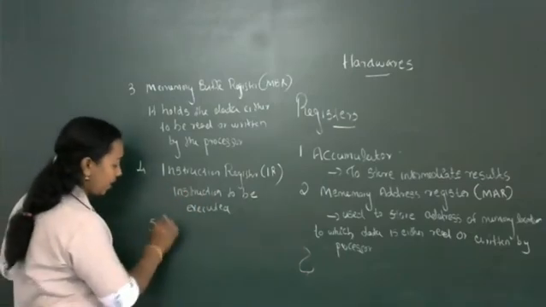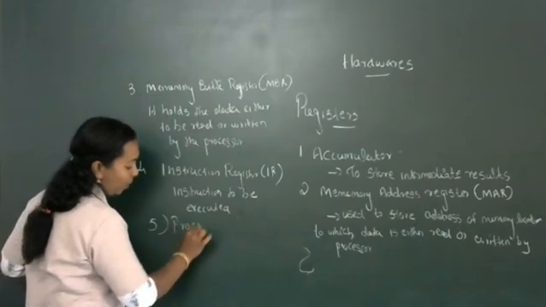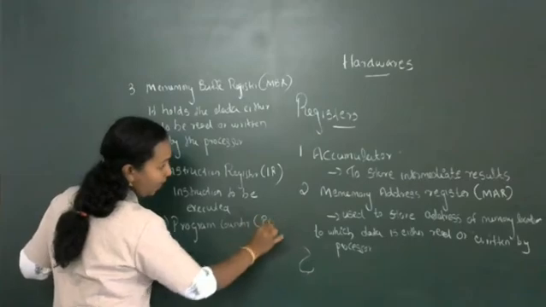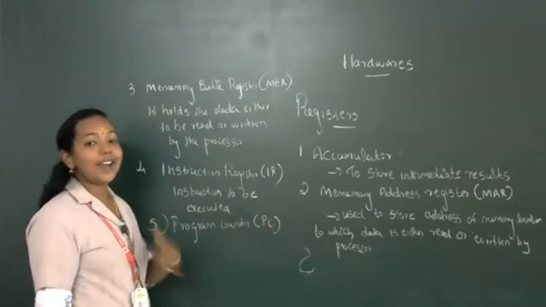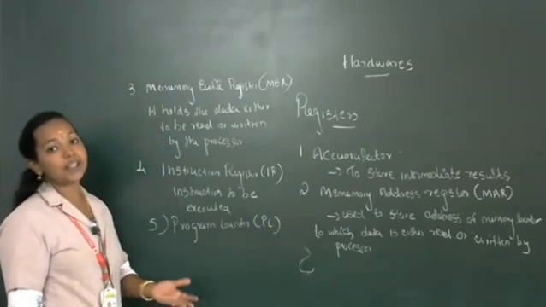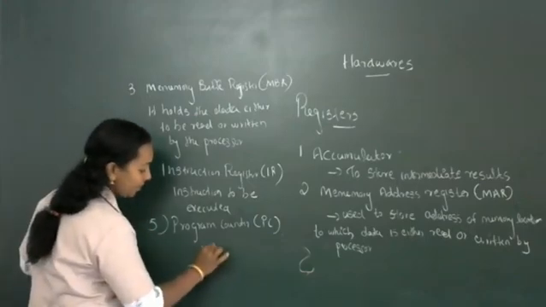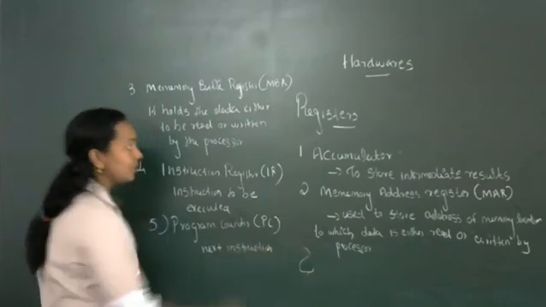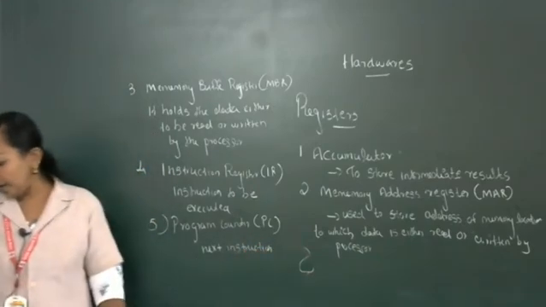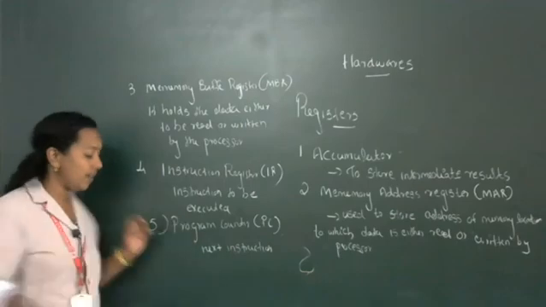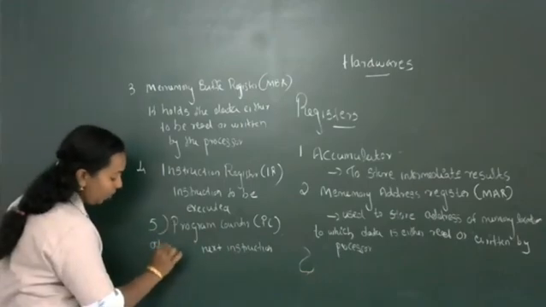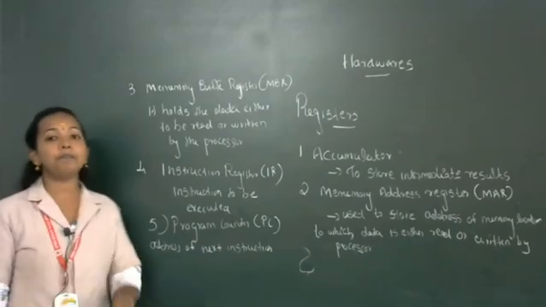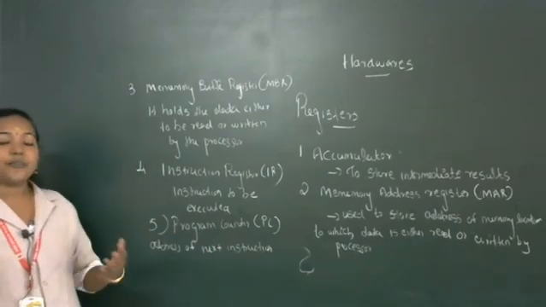Then one more is the program counter, or PC. It stores the next instruction to be executed, or rather it holds the address of the next instruction to be executed. So these are the different registers.